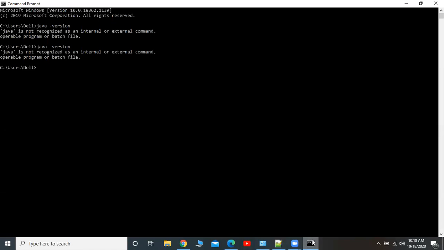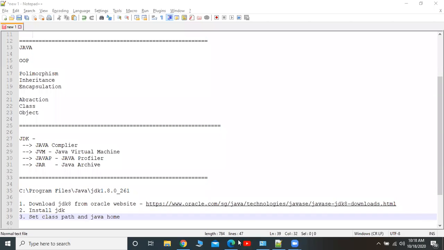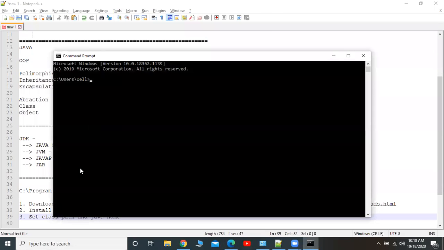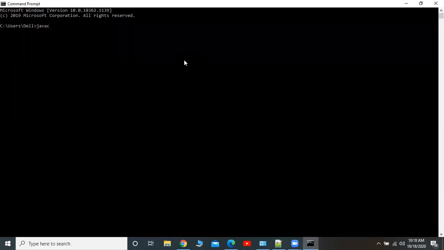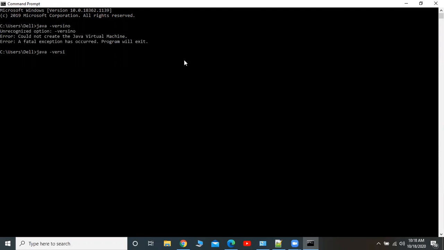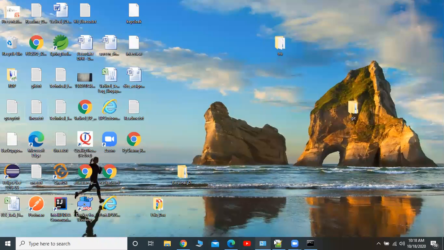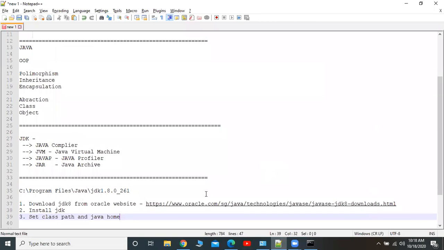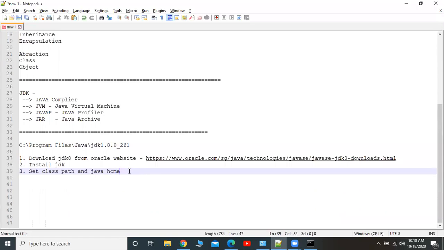Now see, I'm going to close this command prompt. Okay. Now I'm going to open the command prompt once again, and I'll type java version. Oh, I'm sorry, spelling mistake. Yeah, see, now we are able to see version 1.8 is installed in our machine successfully. Okay. Now we are going to see the very first small Java program.